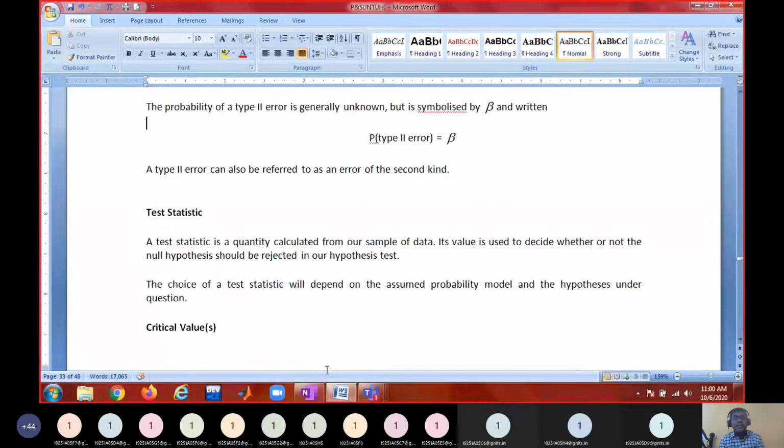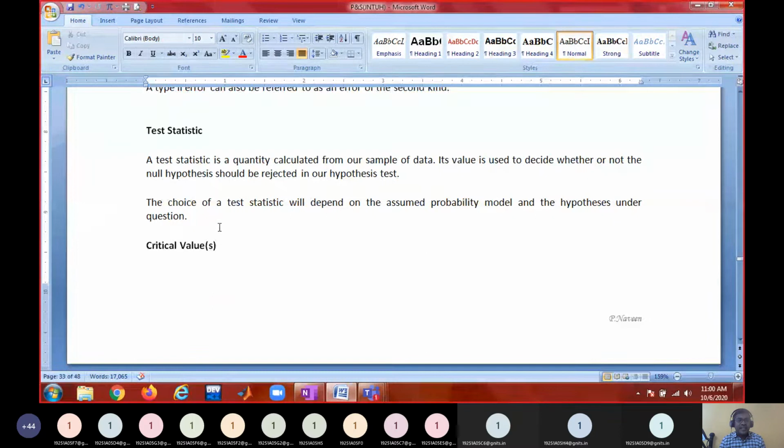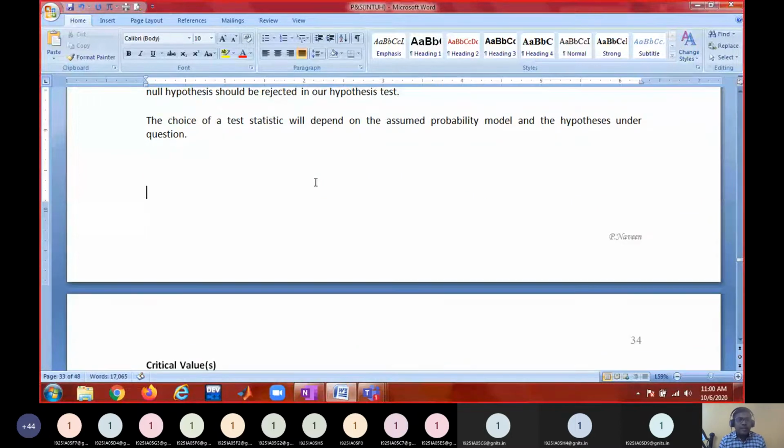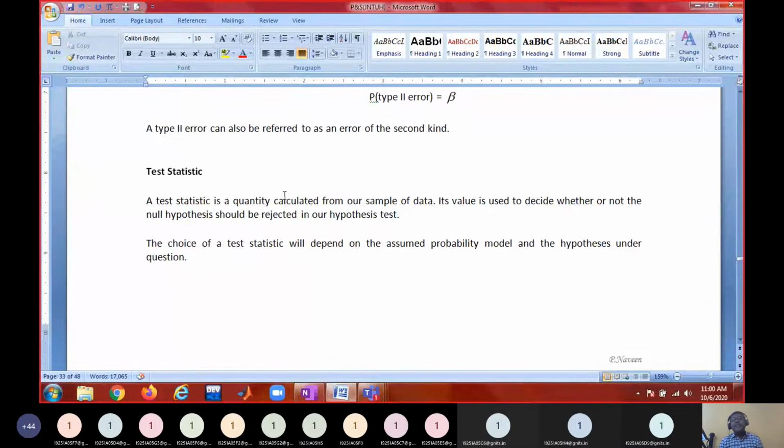Once you have the sampling distribution of the statistic, you can have the mean of the sampling distribution, the variance, the standard deviation, and so on. That means mu s, sigma s, sigma s square, and so on. So what we do is compute this test statistic corresponding to the probability distribution. For large samples, the test statistic is approximated with the normal distribution. For small samples, the test statistic is generally approximated with some other distribution.